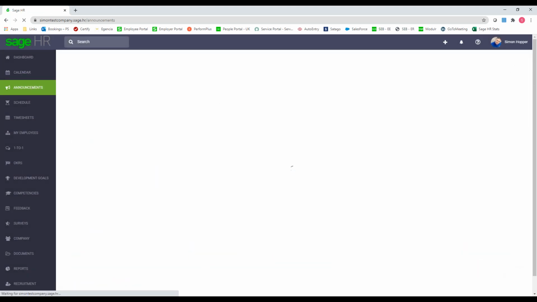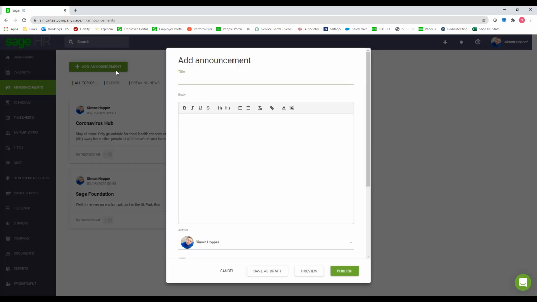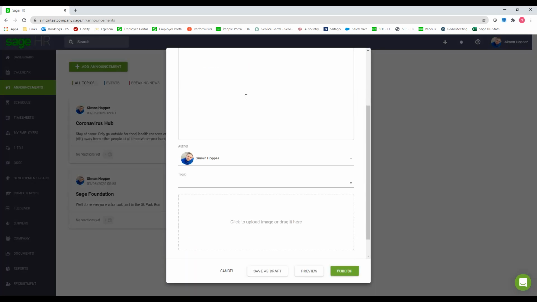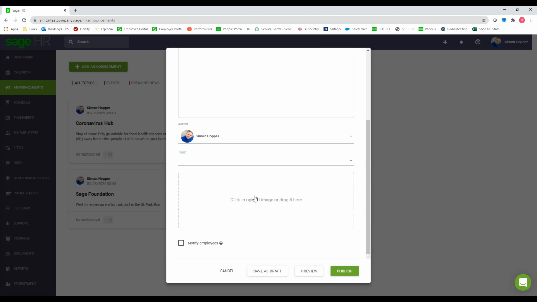You've also got an announcements tab on the left as well. So exactly that, if you want to make company-wide announcements, you can do that within here. You can add the announcement, put in your title, put the body of text into it. You can choose a topic. You can customize these, put your own topics in the program. You can also add an image to that.